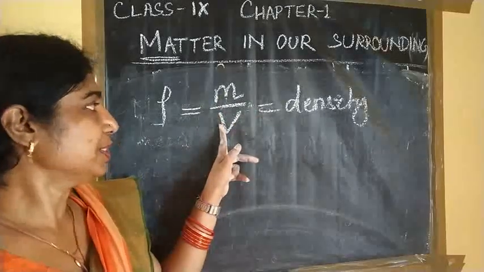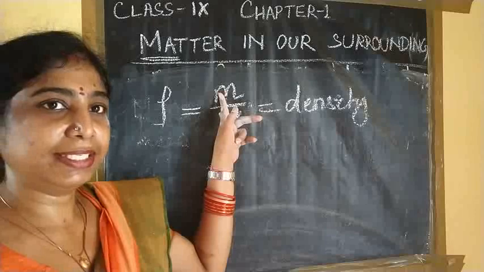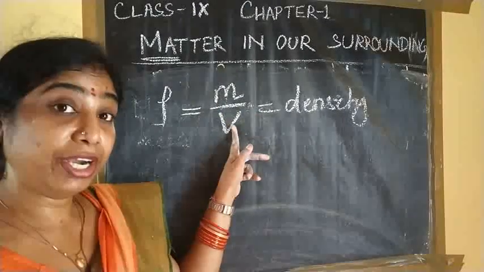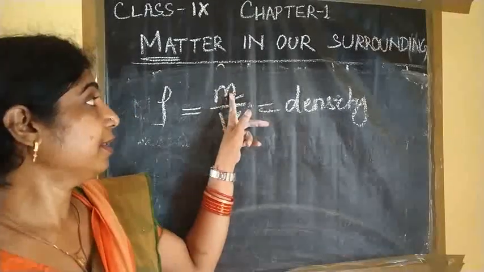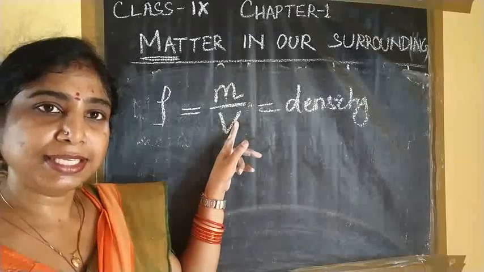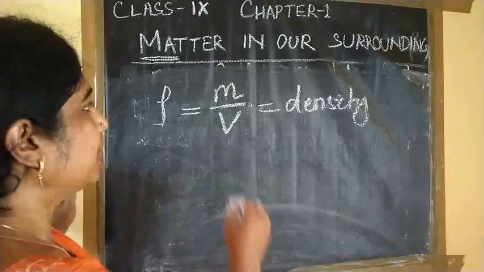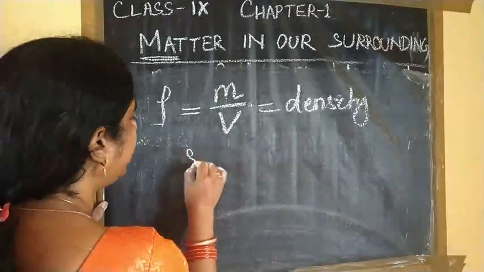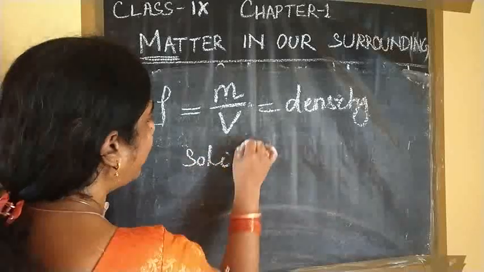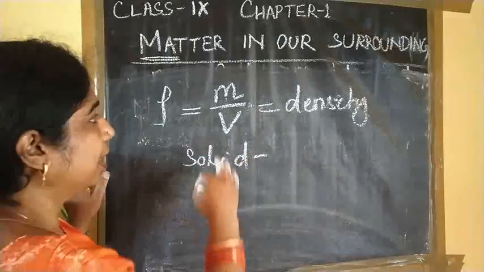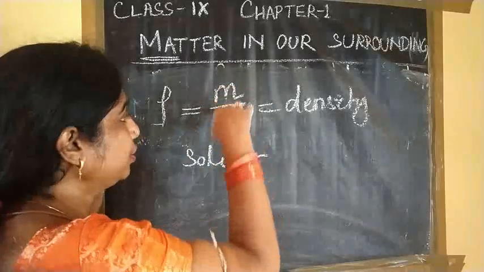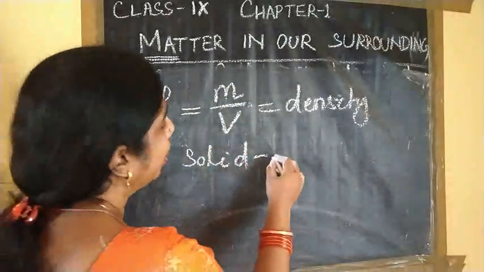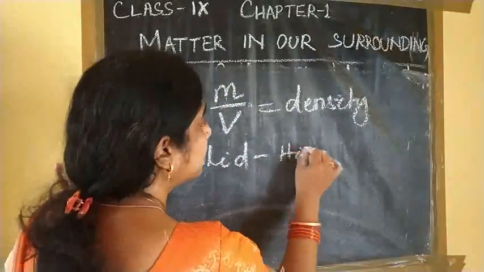If the volume is more and mass is less, then density is less, because if the denominator is bigger than the numerator, the result is small. Now tell me, in case of solid, what is the density? Volume is less in comparison to mass, so density is high in case of solid.